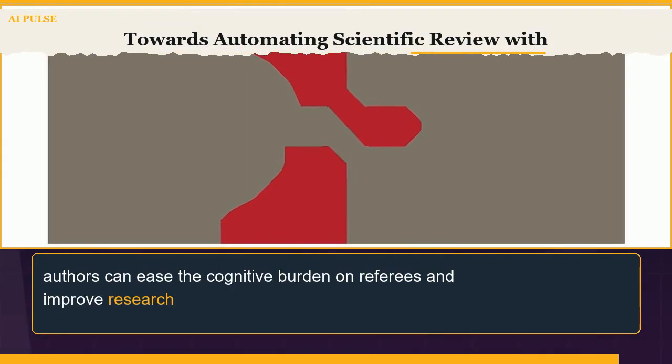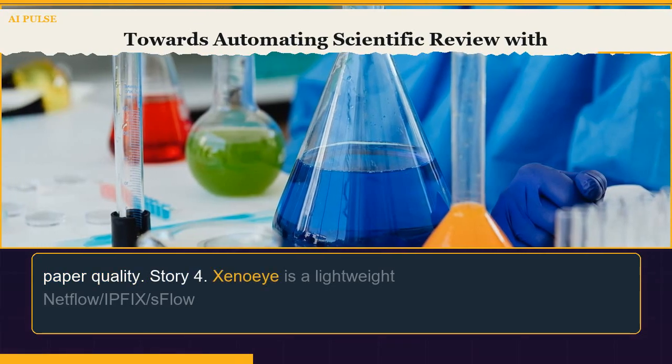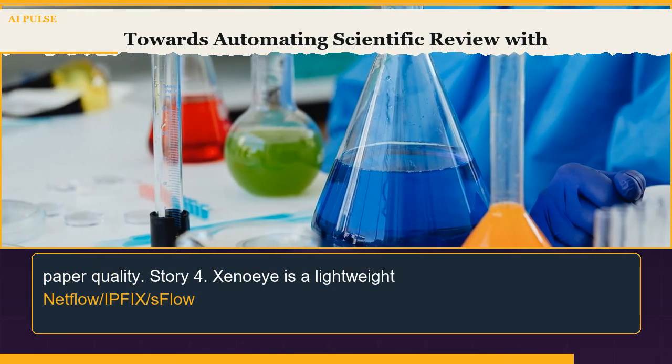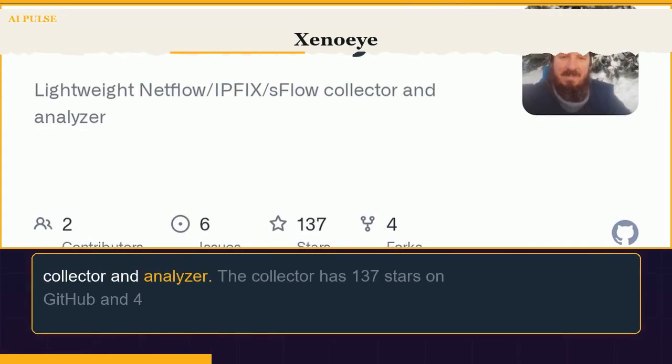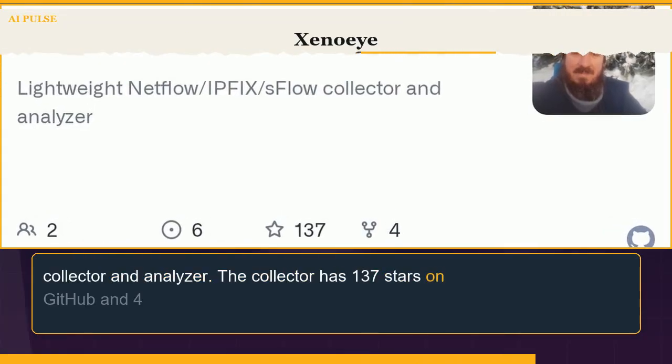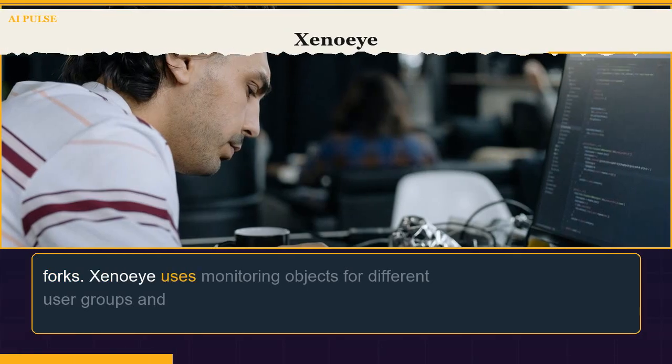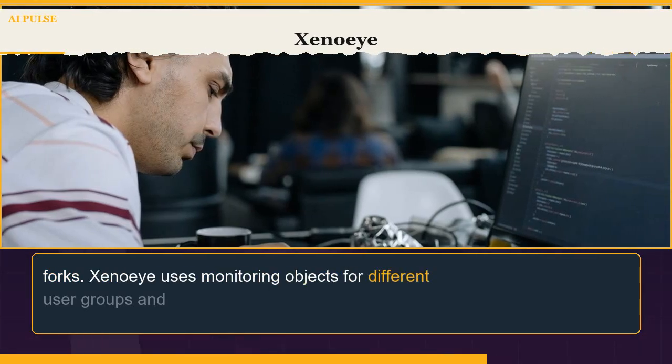Story 4. Xenoeye is a lightweight NetFlow/IPFIX/sFlow collector and analyzer. The collector has 137 stars on GitHub and 4 forks. Xenoeye uses monitoring objects for different user groups and reports.